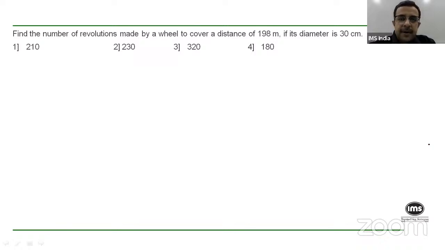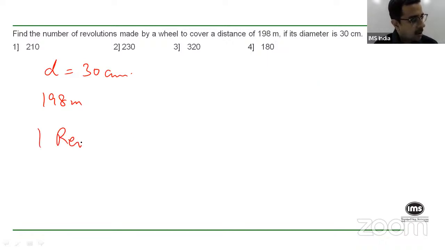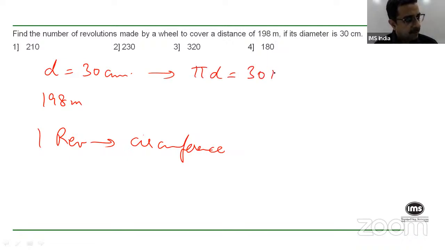Find the number of revolutions made by a wheel to cover a distance of 198 meters if its diameter is 30 centimeters. So the diameter is given as 30 centimeters. It has to cover a total distance of 198 meters. How many revolutions will it have to make is the question. Now, in each revolution, a wheel covers a distance equal to its circumference. In one revolution, the distance that is covered is the circumference. Since the diameter is 30, the circumference, which is pi into diameter, will be 30 pi.